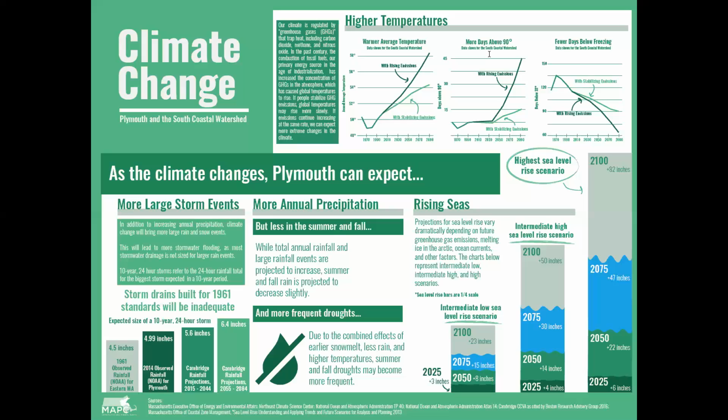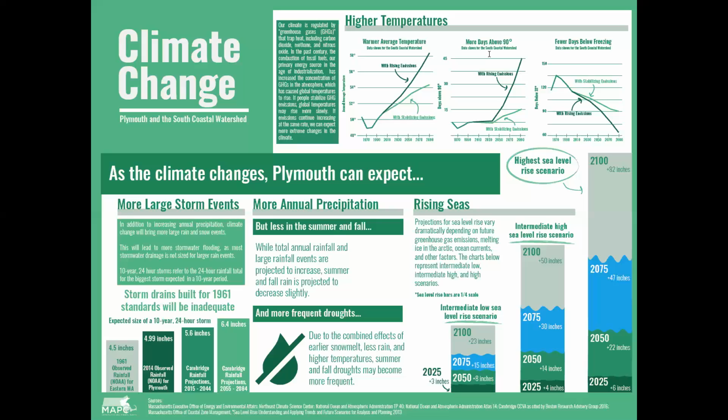Also, the Boston area is experiencing a reduction in sequential cold days during the winter by 4 days. So we're having more frequent changes from cold to warm temperatures during the winter. One way we talk about how temperature is going to affect us with climate change is extreme heat, or days that are greater than 90 degrees.